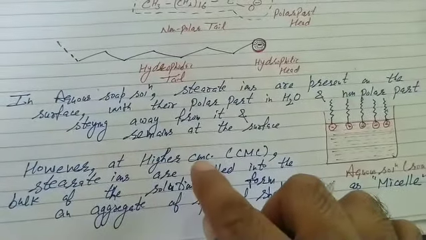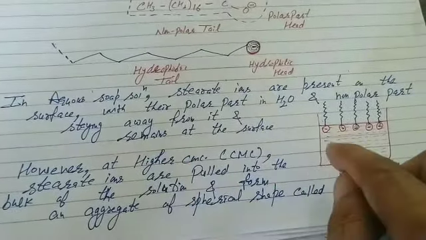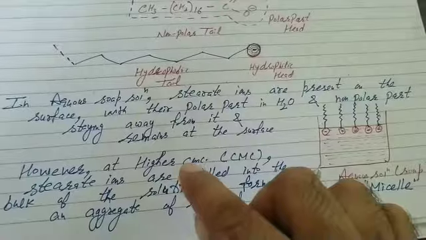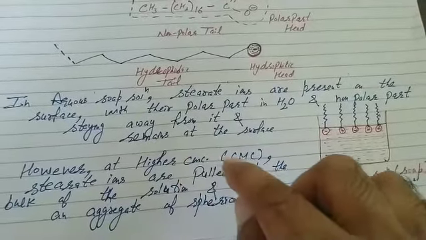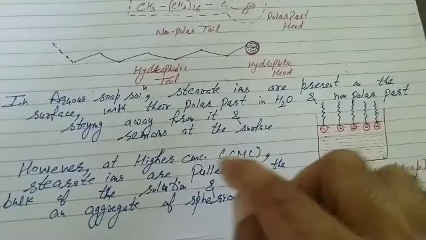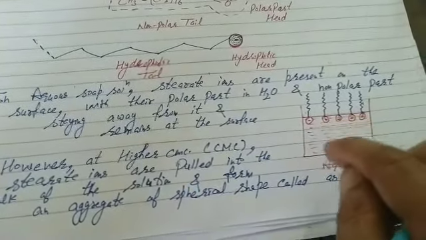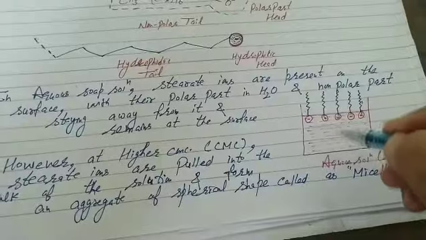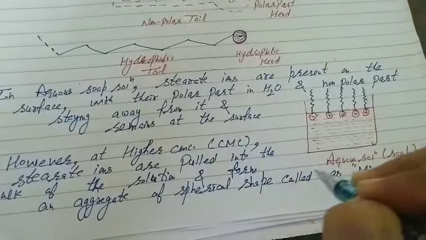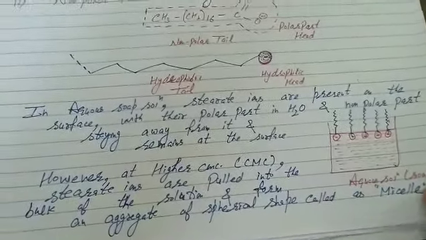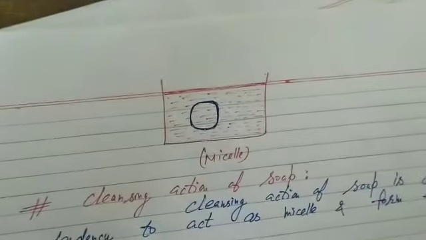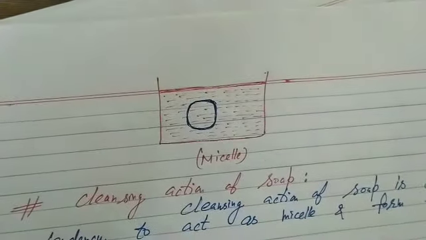However, students, that's the dilute solution, low concentration. At higher concentration, when it reaches CMC, formation of micelle takes place. At higher concentration, the stearate ions are pulled into the bulk of the solution and form an aggregate of spherical shape called a micelle. Students, what will happen at higher concentration? These stearate ions are pulled into the bulk of the solution and form an aggregate of spherical shape called a micelle.